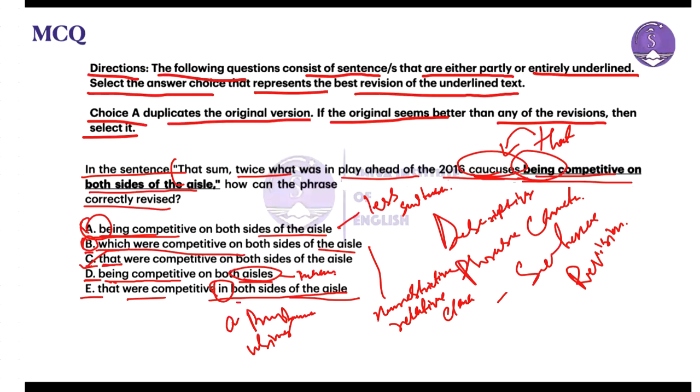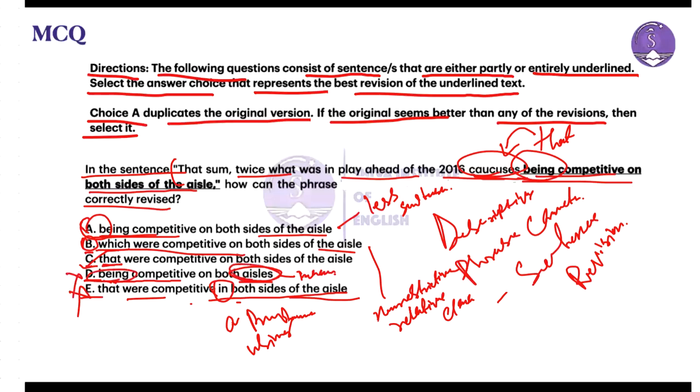So option E is eliminated. Option D is wrong because of the use of aisles, which creates the inaccuracy. It should be aisle, and the second issue is the use of the participle. So that makes the option eliminated too.